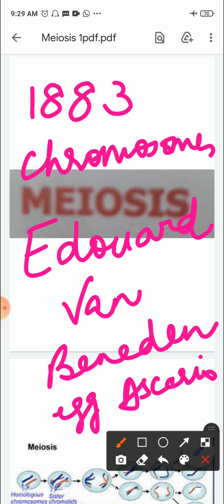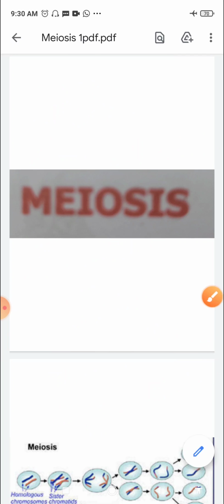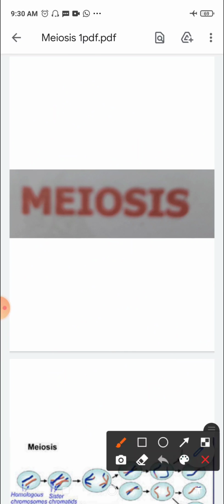The significance of meiosis for reproduction and inheritance. So why is meiosis important? What is its significance? Its significance mainly is that it plays a role in reproduction.